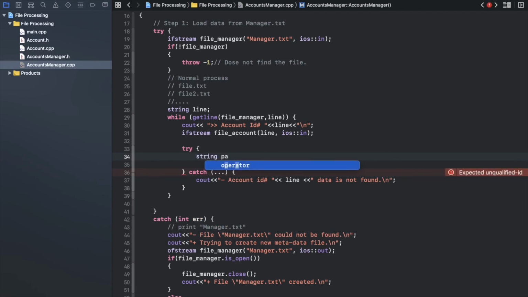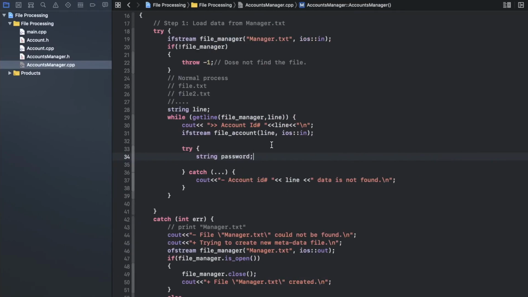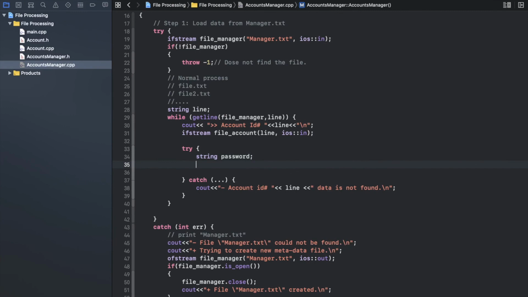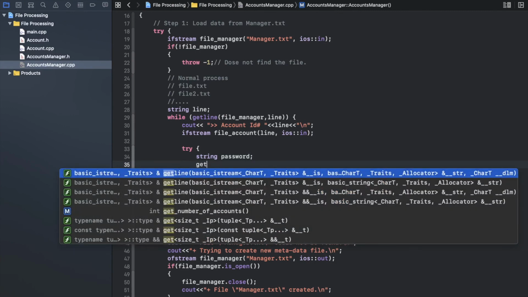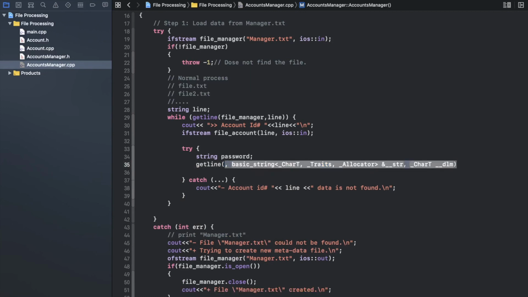So the normal process, I will read the password. Now inside each file here, I said inside manager we will have multiple lines, so we need to read that file line by line. But here, if you remember, I said we will save just a password, so we just have one line. So we don't need to do iterations and loops to read line by line. Here I just want to read the first line from that file. I just want to read just one line.